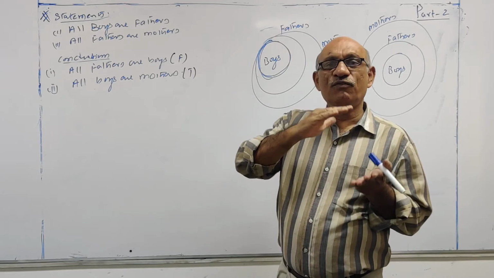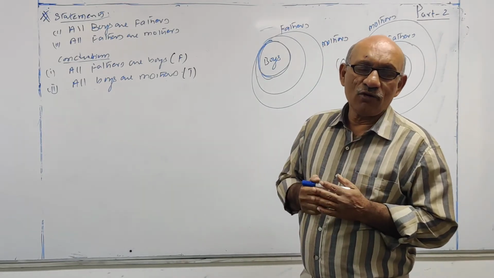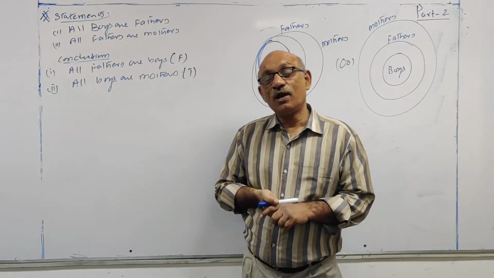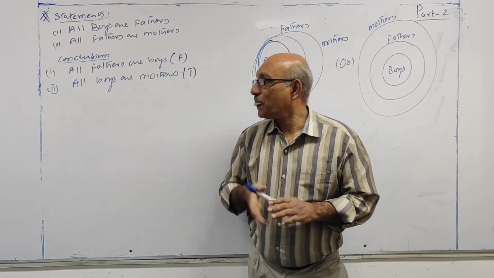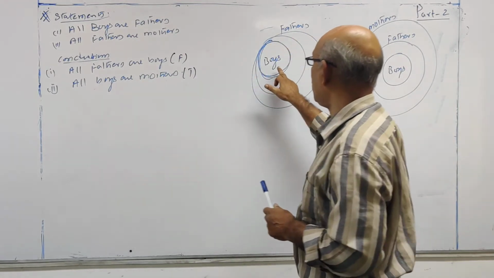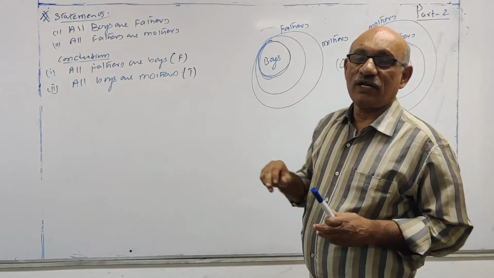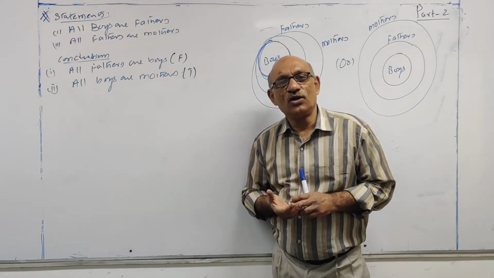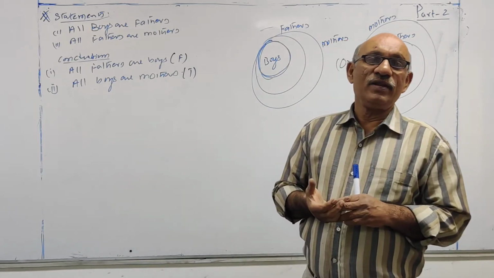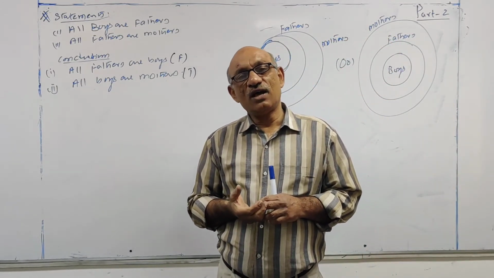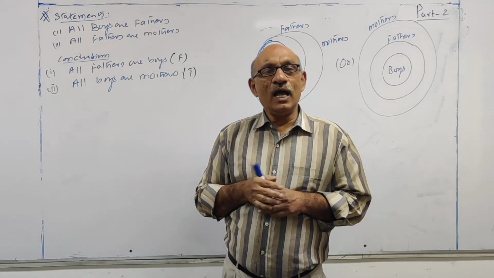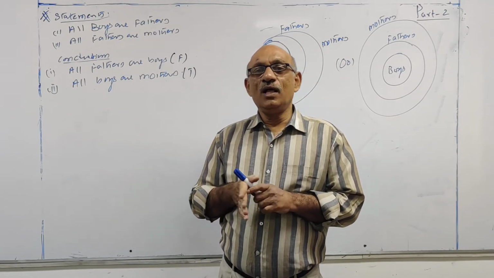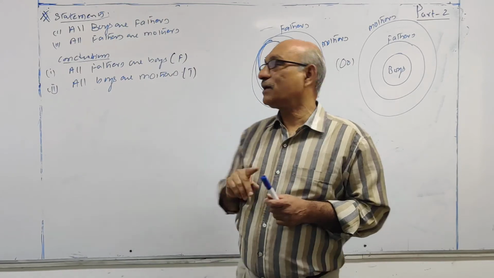Okay. All boys are mothers. So you have to move from boys to mothers. Which way are you moving? Are you moving from inner circle to outer circle or not? Look at this. Boys is inner circle and mothers is outer circle. So from inner circle to outer circle you are moving. What I gave in the note: when your conclusion is having all, your movement should be from inner to outer. And when your conclusion is having some, your movement should be from outer to inner.